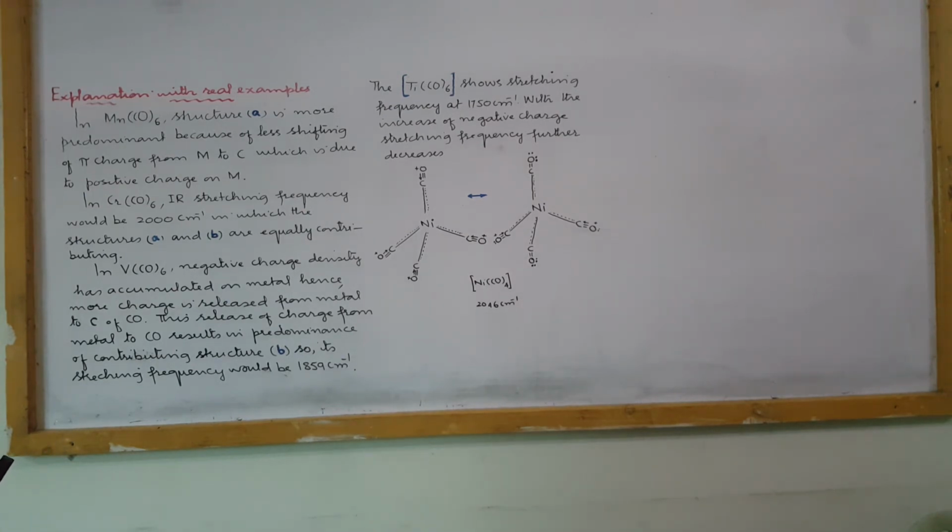It means the nature of the metal, central atom involved, and the coordination number of the metal atom decide the strength of metal carbon and carbon oxygen bond in metal carbonyls.